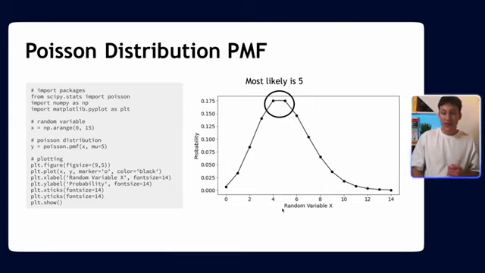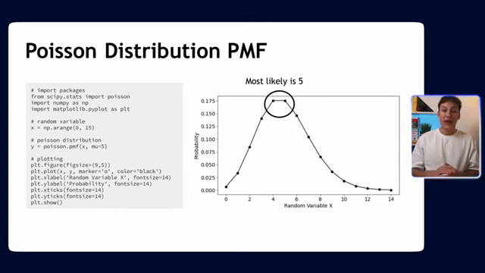As you can see, the most likely number of claims we're going to get in that hour period is 5, which makes sense because that is the mean rate, so therefore that's the most likely. And either side of that mean rate, we're very, very unlikely to get 0, a bit more likely to get 1, a bit more likely to get 2, and it slowly climbs up until 5. And then you see it tails off again as we get to more extreme values. So basically, the further we get from the mean rate, the less likely that count is going to happen in that time period. Should be quite intuitive, makes sense to me.